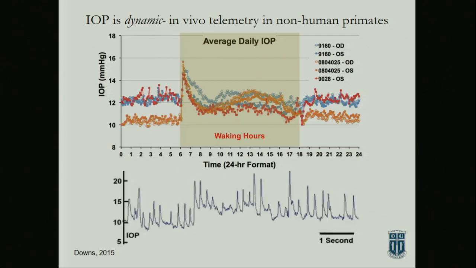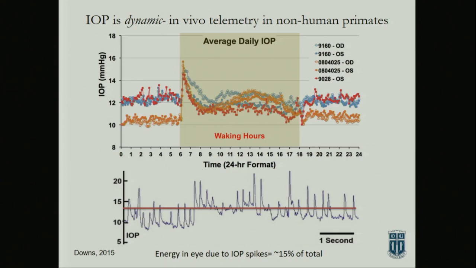And if you look at a shorter scale, so this time frame's over a 24-hour time point, this was a 1 second. You can see these oscillations that are coincident with things like blinking and your heartbeat and other things. So all of this stuff is being felt by the tissues inside of the eye. And that elastin structure that the conventional outflow tract has is built so that it can act like a shock absorber to that, so that it protects the nerves in the back, the optic nerve in particular, from those damaging waves. And it turns out that on top of an average IOP, 15% of the energy in the eye is due to these spikes.